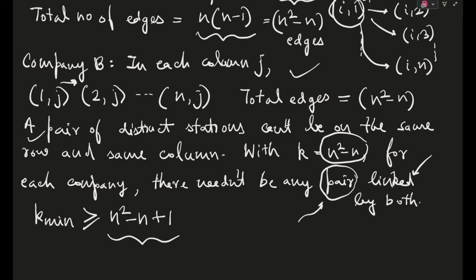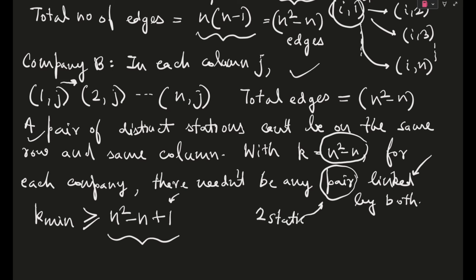Okay, so you might have a doubt now about where this plus 1 came from. Listen carefully. I will just read out the final statement of this question once. The final statement was: determine the smallest positive integer k for which one can guarantee that there are two stations that are linked by both companies. Two stations, mark it.